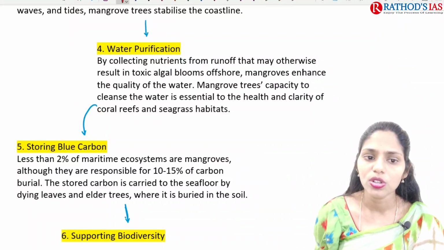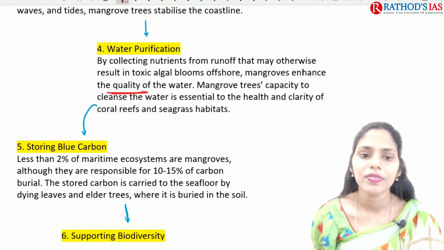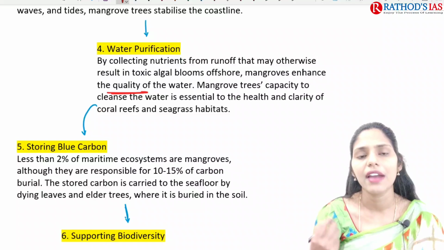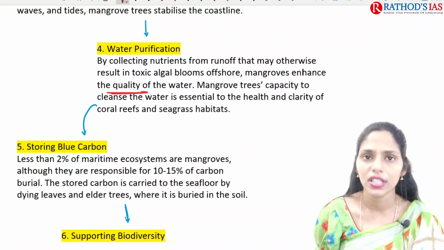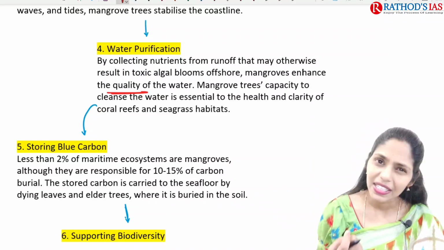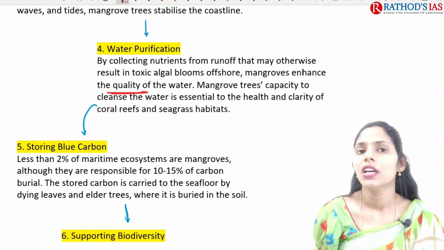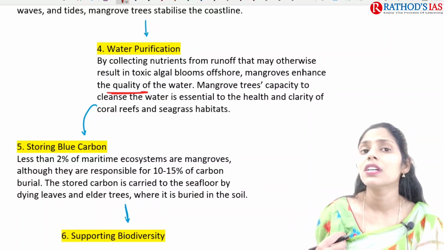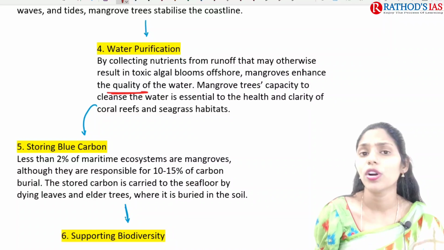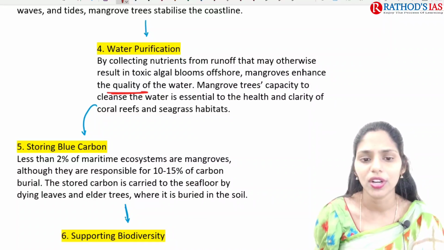Mangroves also enhance the quality of water, because they have the capacity to cleanse the water, maintaining the health and clarity of water, because coral reefs need clean water to survive. They will not survive in turbid water.